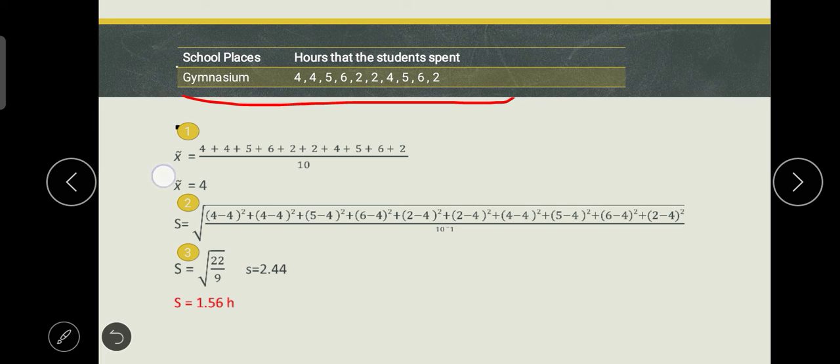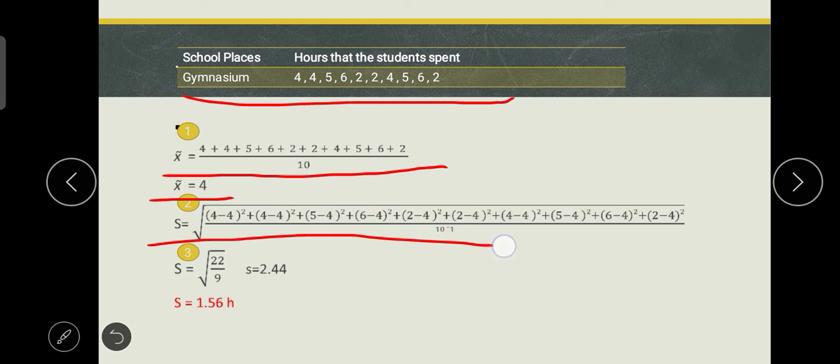So, ayan, pagpa-plus ulit natin siya, yung x natin. 4 plus 4 plus 5 plus 6 plus 2 plus 2 plus 4 plus 5 plus 6 plus 2 over 10. 10 ulit kasi 10 silang lahat. So, ang answer dyan is 4 ulit. So, yung mean natin is 4.